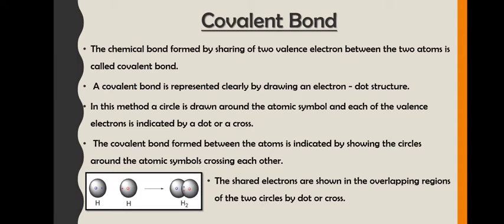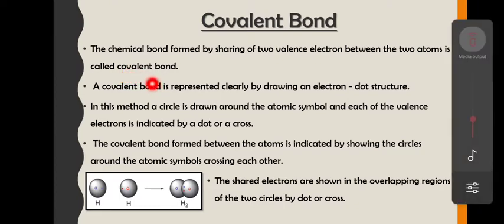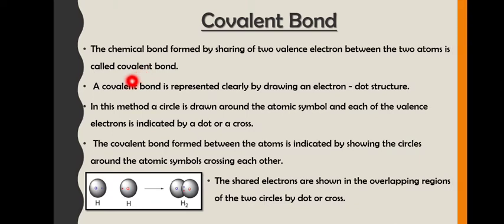Now, by following the third route, means by following the sharing of valence electrons, once the electrons are shared between 2 atoms, it forms a covalent bond. Co means which is between the 2 atoms and valent means between the valence electrons of two atoms. Followed?